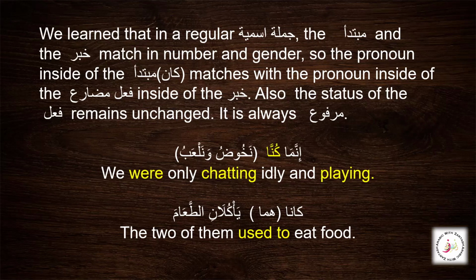Like how does this matching happen between the pronoun inside kana and the pronoun hidden in the فعل مضارع, that is the jumla fi'liya as a khabar of kana. So we'll see these examples, inshallah. Also remember that the فعل مضارع inside the khabar always stays marfu. That also you need to remember, that it should be marfu.